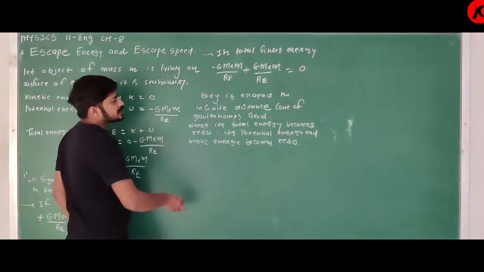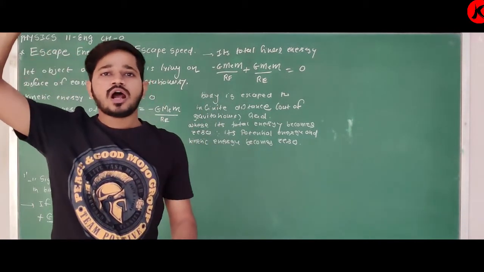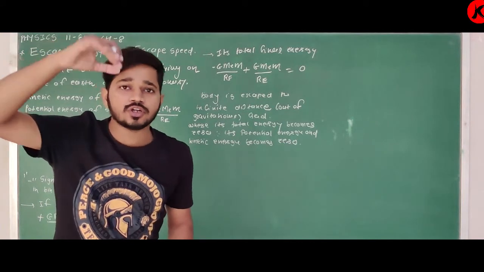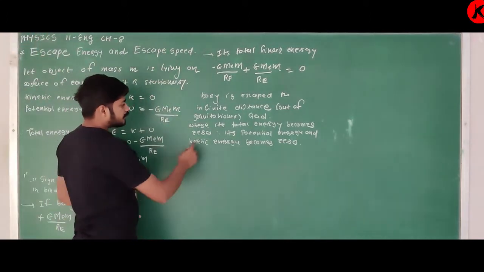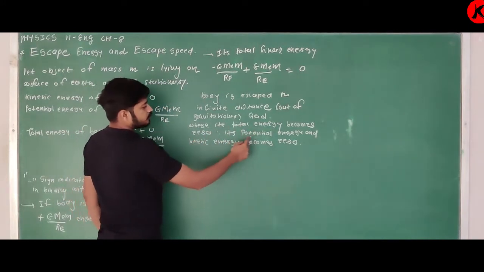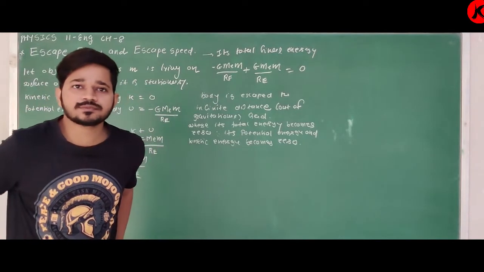It means the object has escaped to infinite distance, removed out of the gravitational field of Earth, where its total energy, potential energy and kinetic energy become 0. Clear about this?